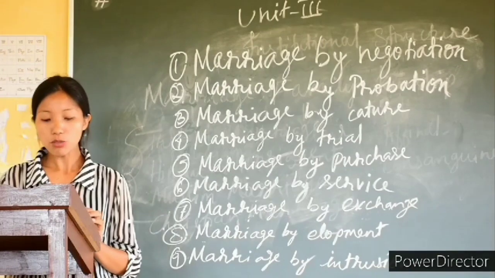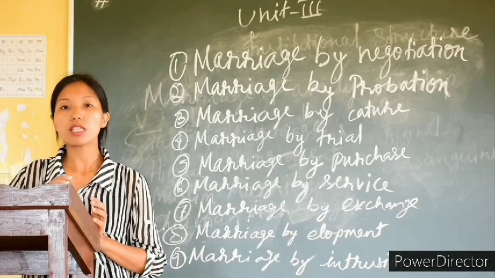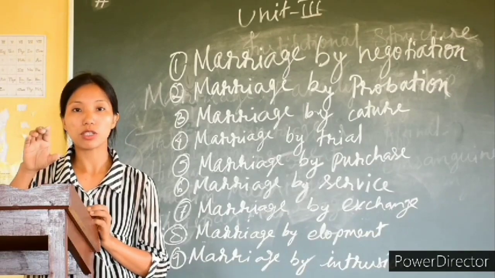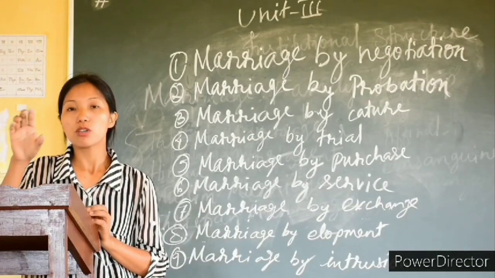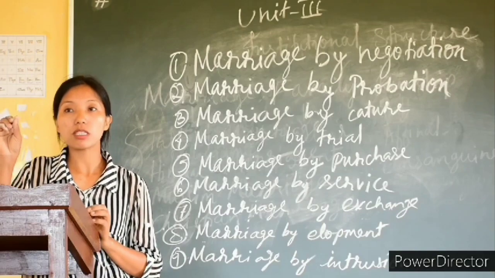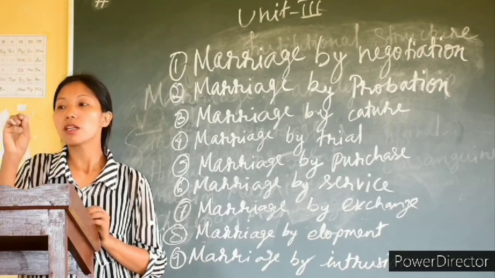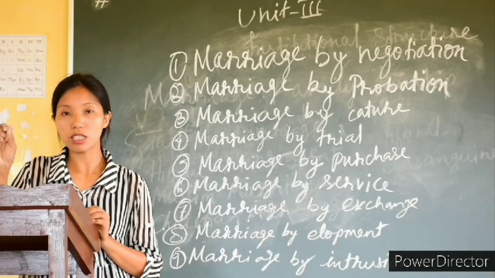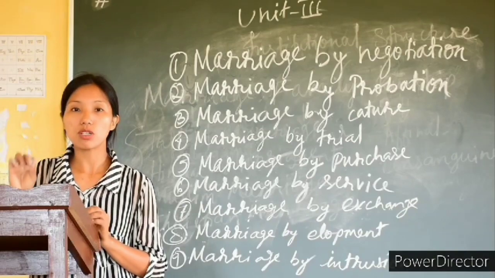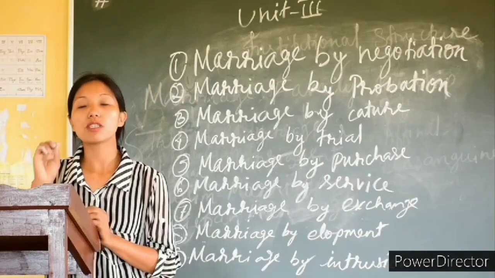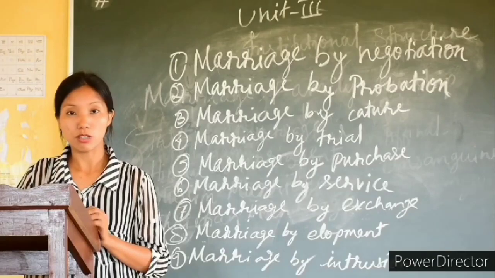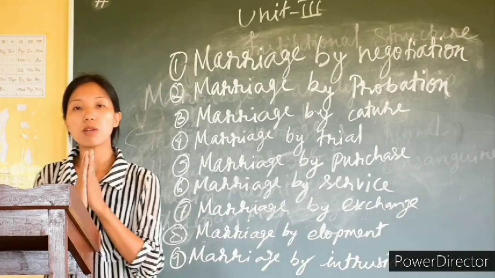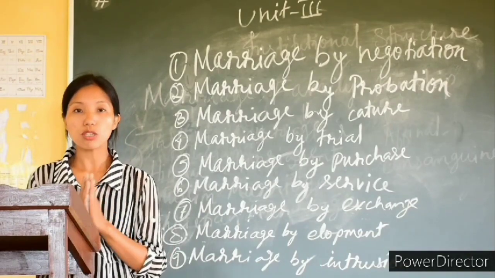And the next we have marriage by probation. When we say marriage by probation, it means a particular period is given to the groom, and within that period, the parents of the bride will constantly observe him. If they find it satisfactory, if they are satisfied with his work or with his behavior, then they will give their daughter to that groom. That form of marriage can be called probation. This marriage by probation you will find among the Kuki tribes.